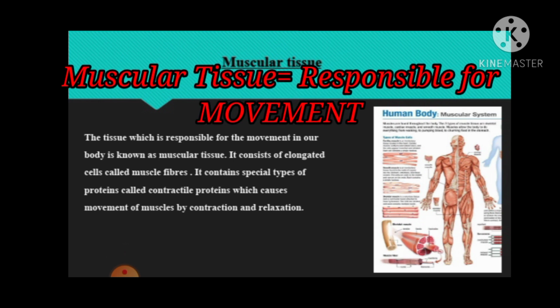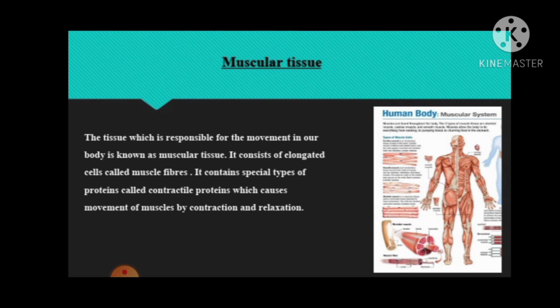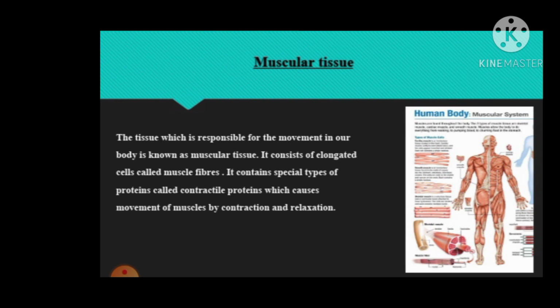The tissue which is responsible for the movement in our body is known as muscular tissue. It consists of elongated cells called muscle fibers. It contains a special type of proteins called contractile proteins which causes movement of muscles by contraction and relaxation.